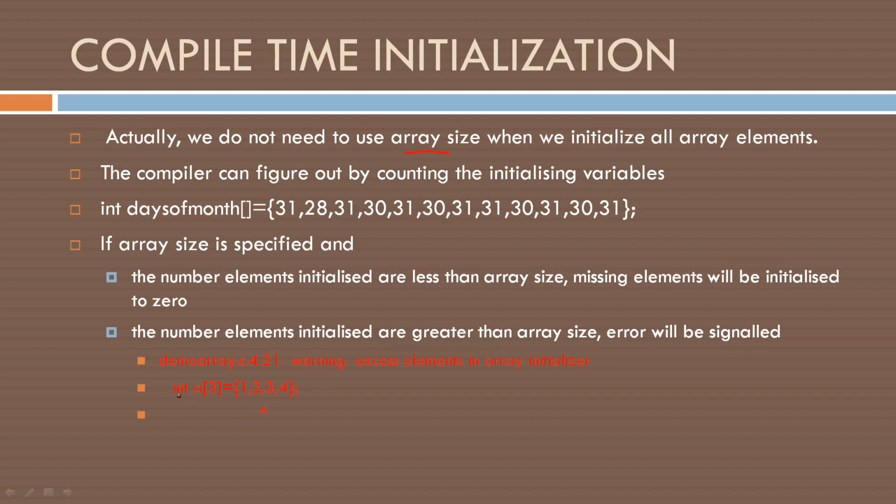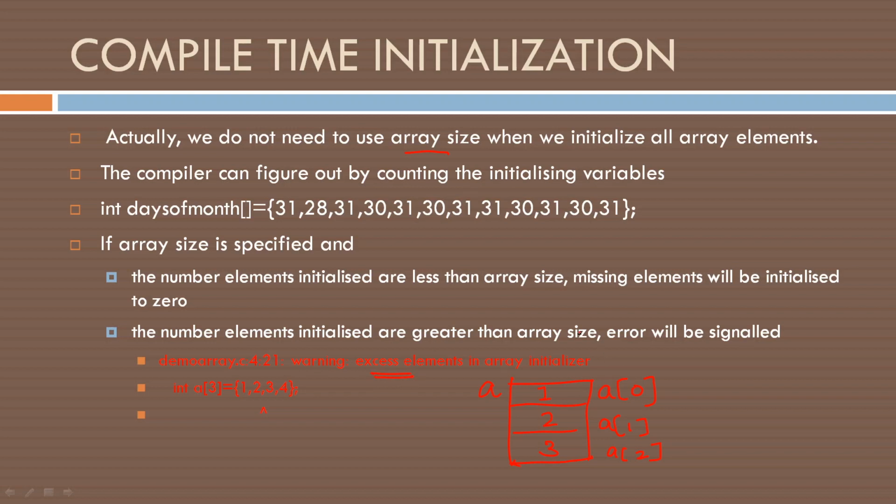This is an example. We have declared int a[3] equal to 1, 2, 3, 4. What happens when we declare int a[3]? You get an array named a. This is a[0]. This is a[1]. This is a[2]. Array of size 3. Index starts with 0, so only up to a[2] we can store. Now we are going to store the values. Here we are storing 1, here 2, here 3. There is no space to store 4. So we will get a warning: excess array elements.